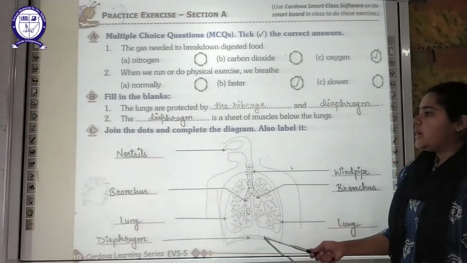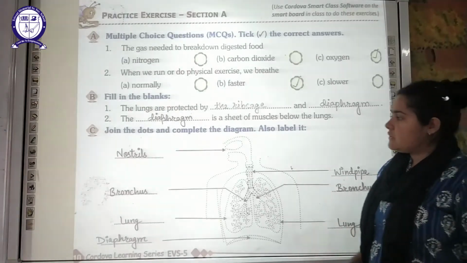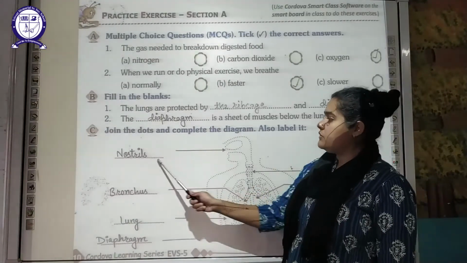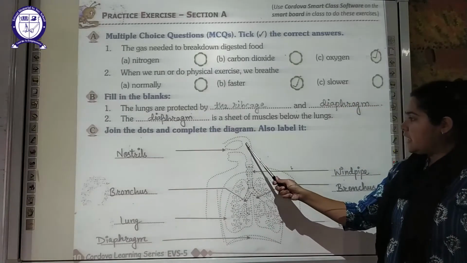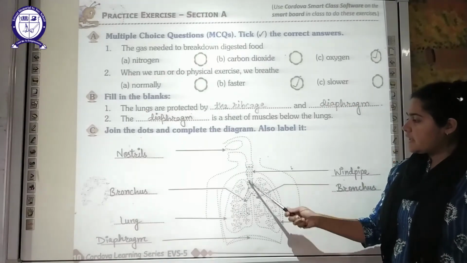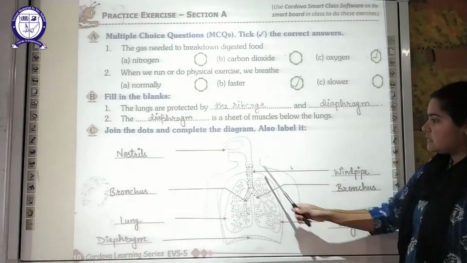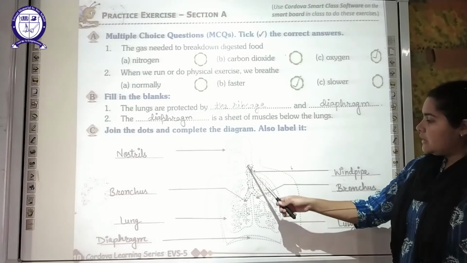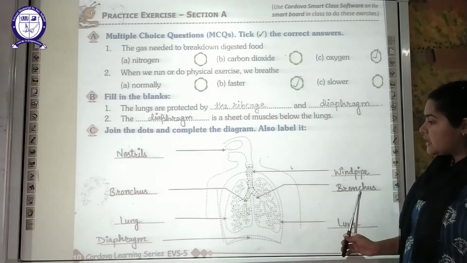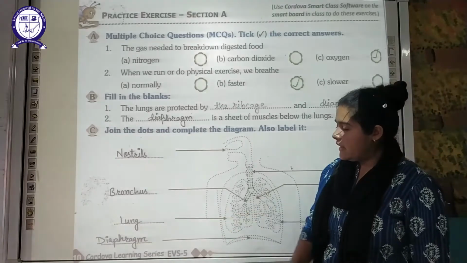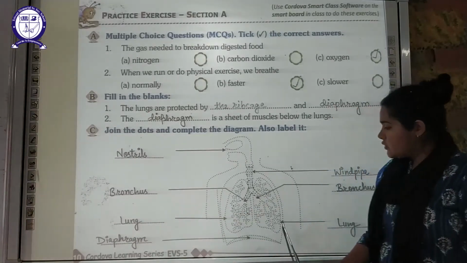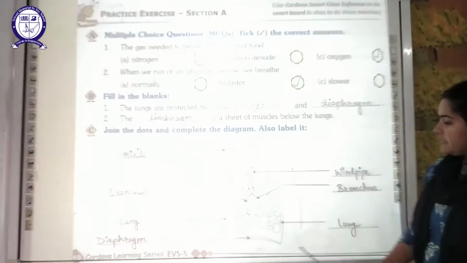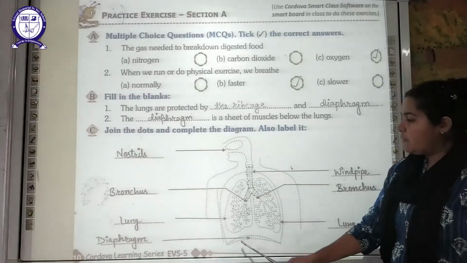You have to label it properly. So first of all, you can see the opening of the nose is the nostril. Then the nasal passage is there, and it connects to the windpipe. This is the tube-like structure of the windpipe. Then it branches into the bronchus, on this side and on the left-hand side. Then these are your two lungs on the right and left side.